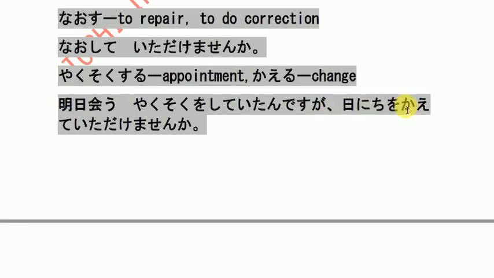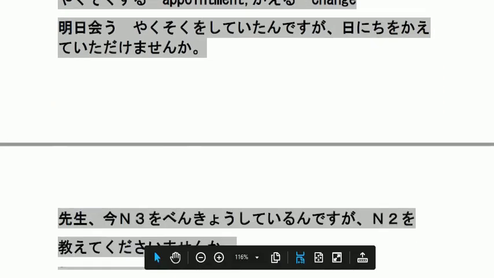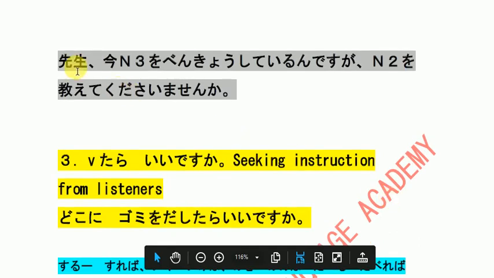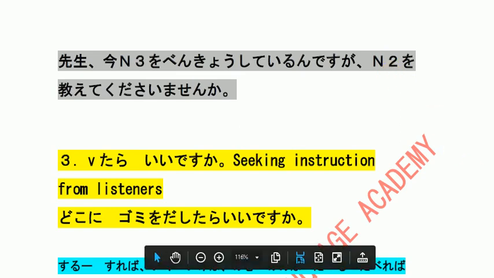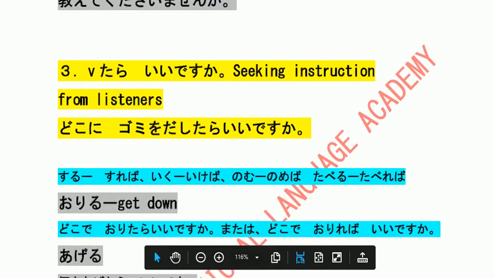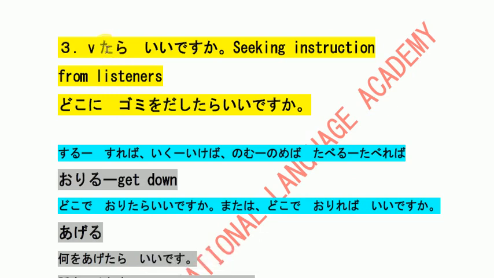Would you please change the day? 変える is here change. もう一つ、先生、今 N3 を勉強してるんですが、N2 を教えてくださいませんか More respect. So now I am studying N3. Would you please teach? And to requesting here, seeking requesting, so we use would you please でいただけませんかでくださいませんか.